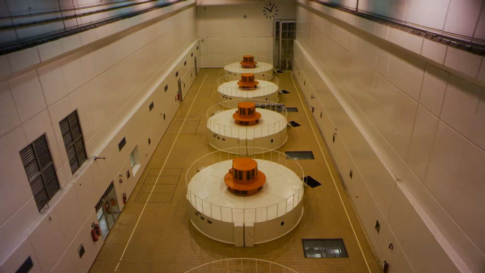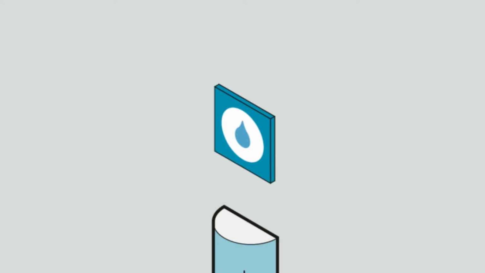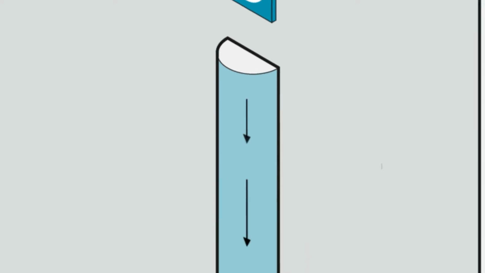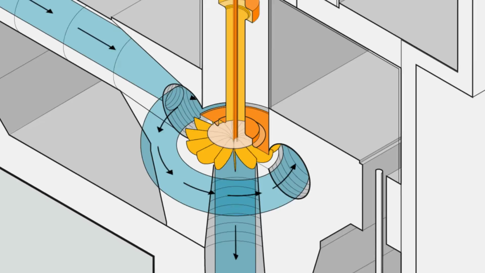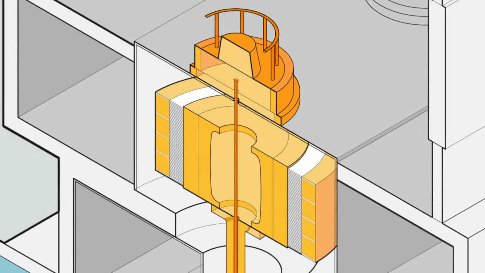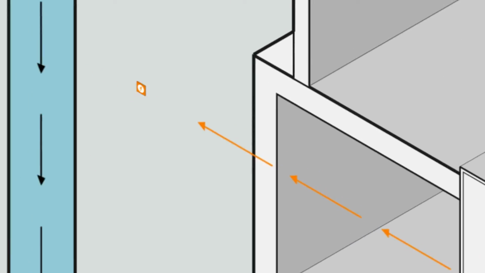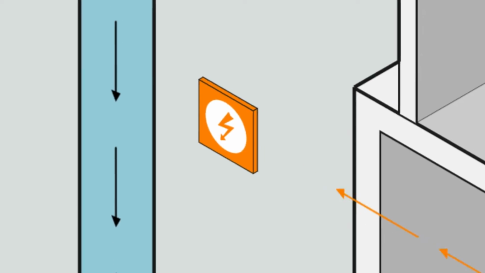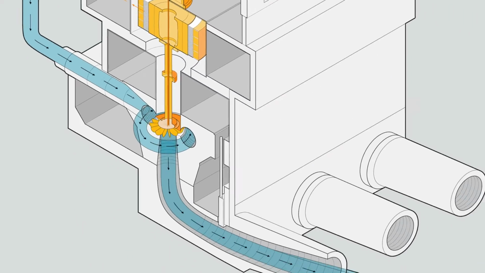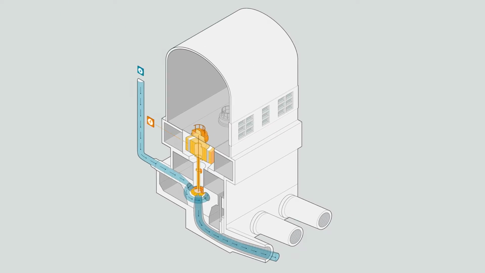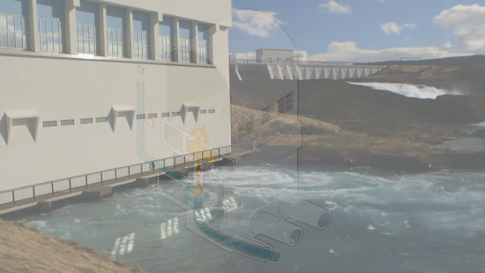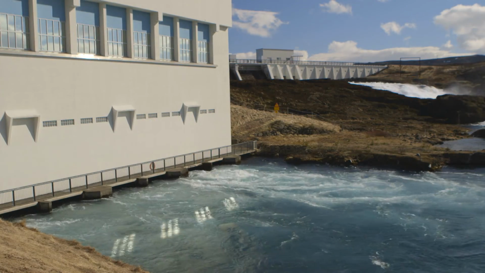This energy is utilized for electricity generation in hydropower stations by channeling the water through the station turbines. The water passes back into the sea after utilization, and the cycle continues.